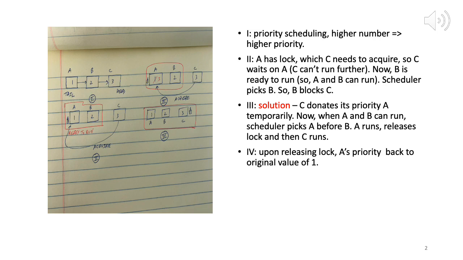So this is priority inversion, where a lower priority thread or process, in this case B, blocks a higher priority thread or process, in this case C, from running.